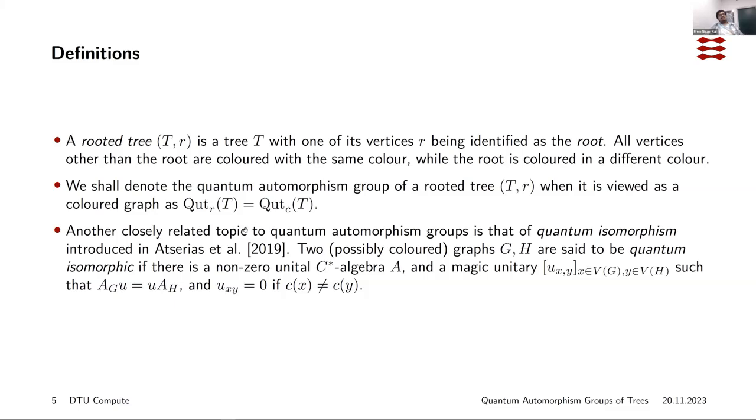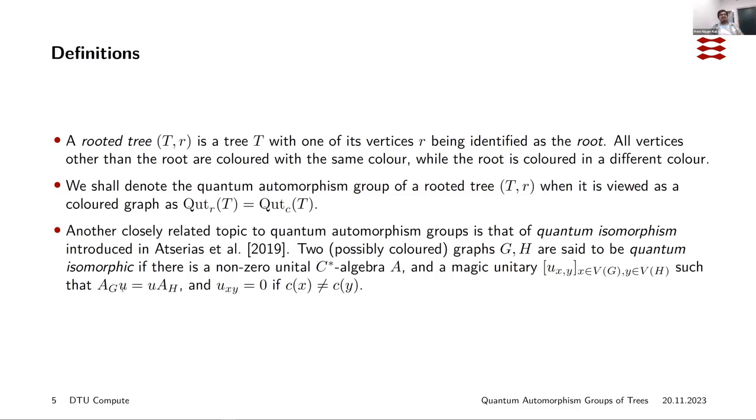Another closely related notion to these quantum automorphism groups is that of quantum isomorphism, which was introduced in this paper. Two graphs G and H are said to be quantum isomorphic if there is a non-unital C-star algebra A and a magic unitary U_XY such that A_G U = U A_H. So you need this magic unitary to commute with the adjacency matrices,